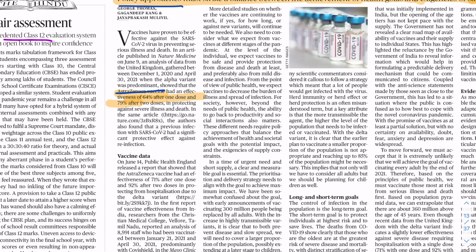In the same article, the authors also found that a previous infection with SARS-CoV had a significant protective effect against reinfection. So basically this paragraph is saying that vaccines provide a good protection against the COVID-19 virus.